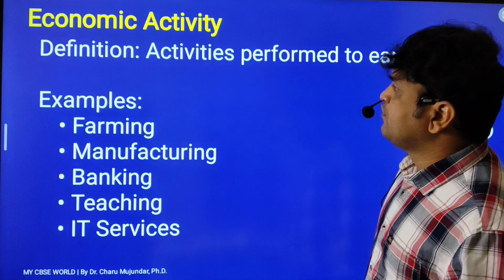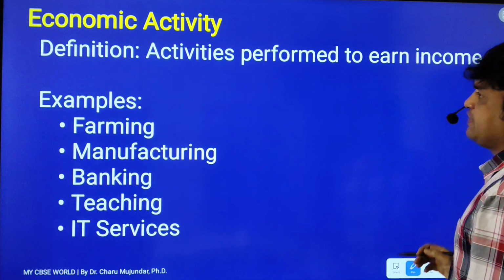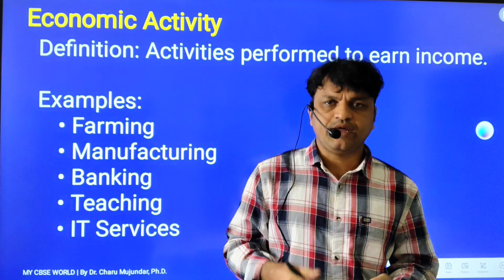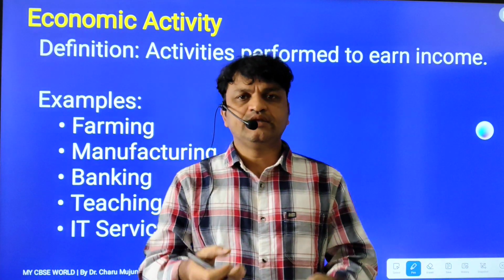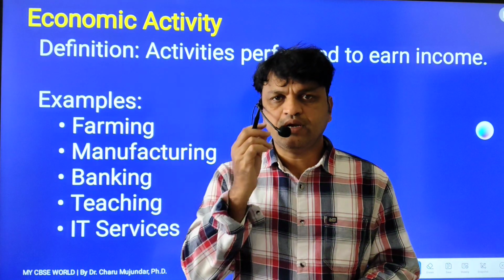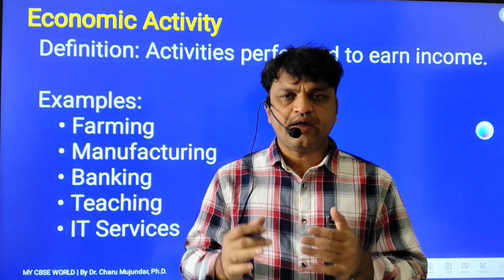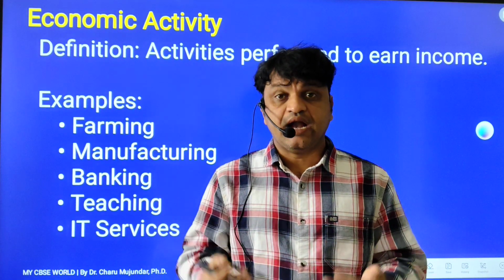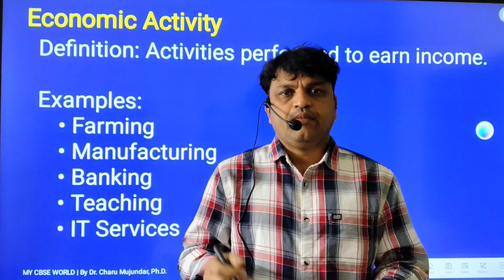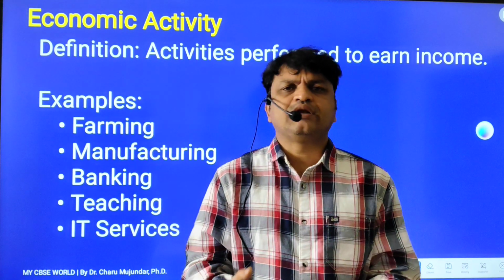Next, we are moving to economic activity. What do you mean by economic activity? Any activities undertaken by human beings to earn income or to get a livelihood. Undertaken means done by human beings.